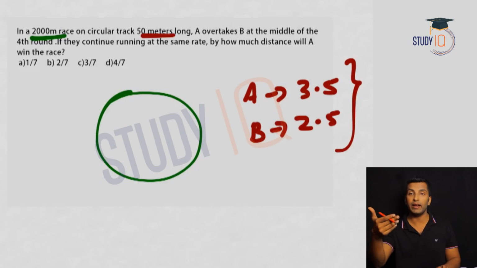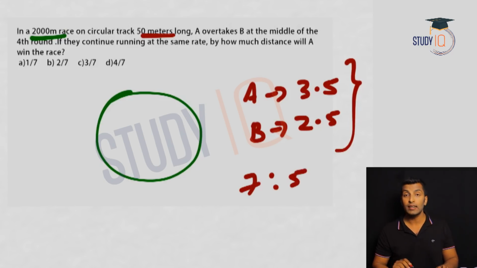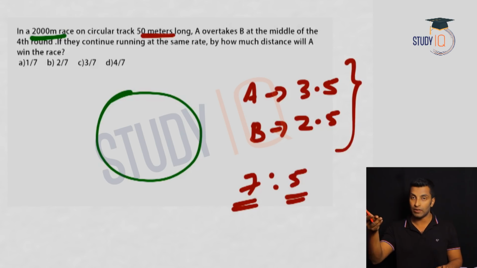Who's having the lead? The person who's having more speed. So A overtaking means A has more speed. He covered 3.5, the other person covered 2.5. So we got the distance ratio, and since the time is constant, we get the speed ratio also, but that's not required. Distance ratio is 7:5, right? So when this person covers 7 kilometer, the other person will cover 5 kilometer. That's the ratio of the distance covered, and time taken is constant.